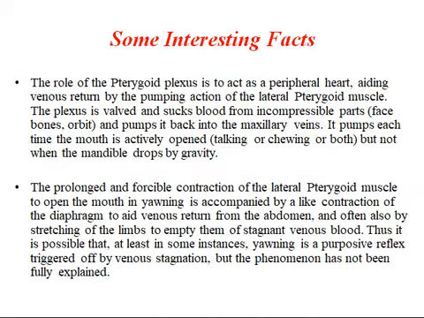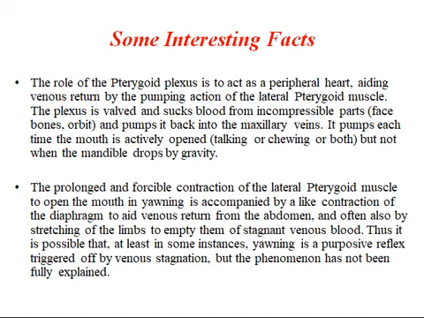Some interesting facts about this plexus. The role of the pterygoid plexus is to act as a peripheral heart, aiding venous return by the pumping action of the lateral pterygoid muscle. The plexus is valved and sucks blood from incompressible parts, face, bones, orbit, and pumps it back into the maxillary vein. It pumps each time the mouth is actively opened, in talking or otherwise, but not when the mandible drops by gravity.